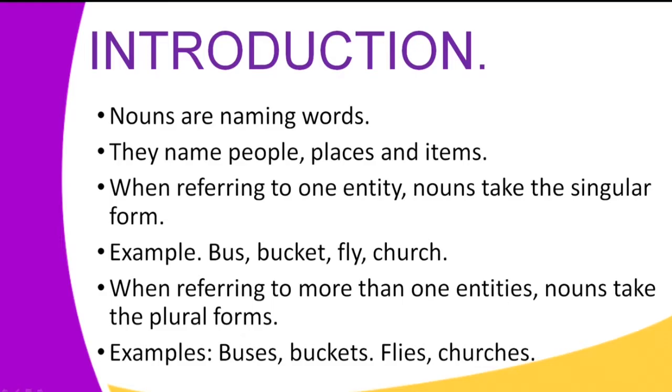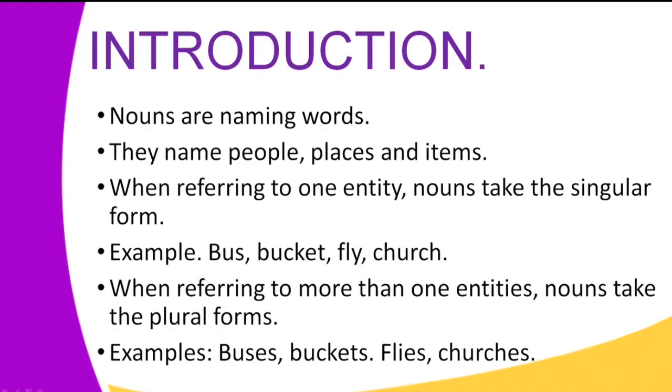For example, one bus, one bucket, a fly, a church, are all in their singular form.